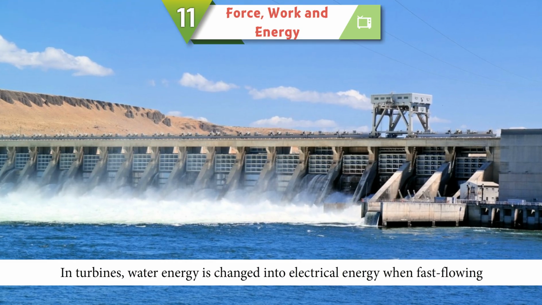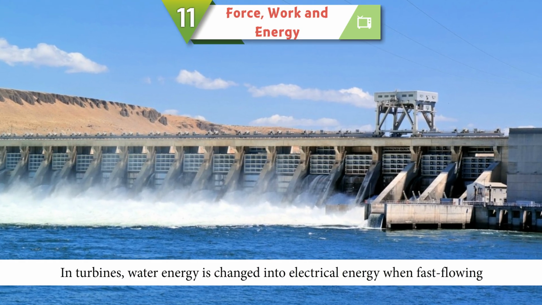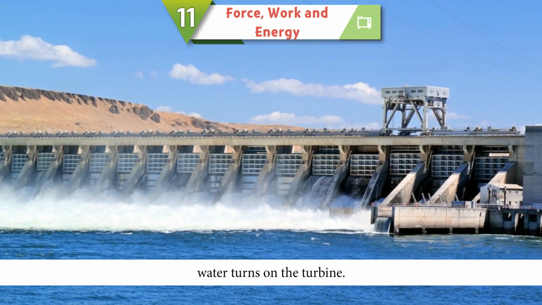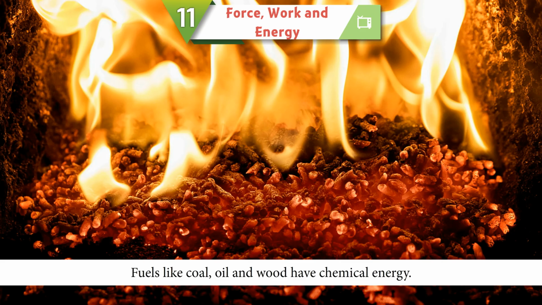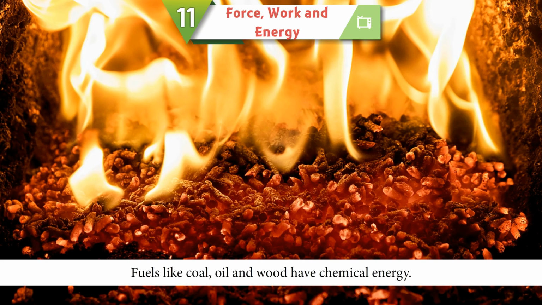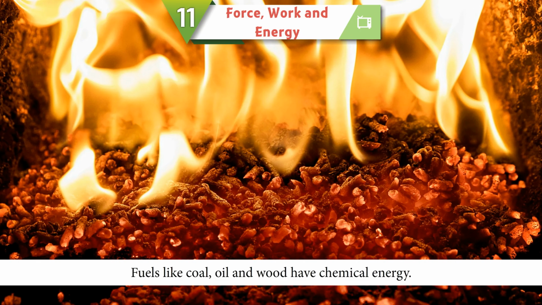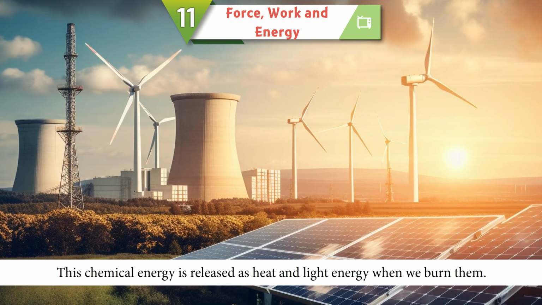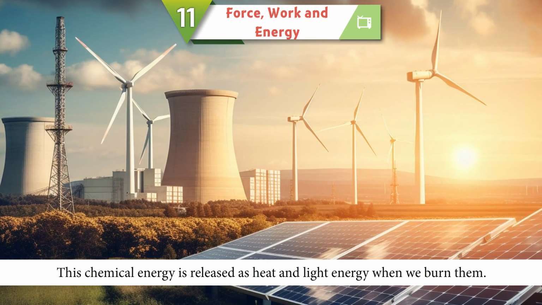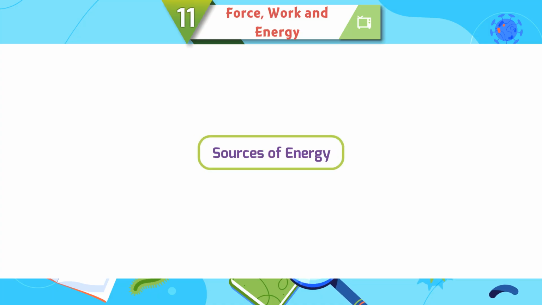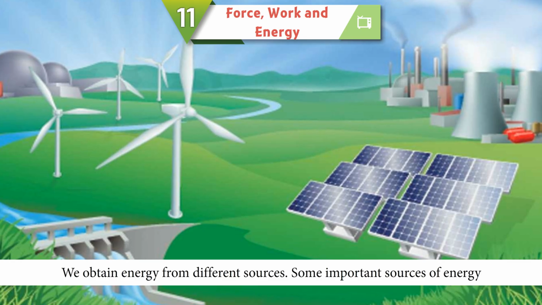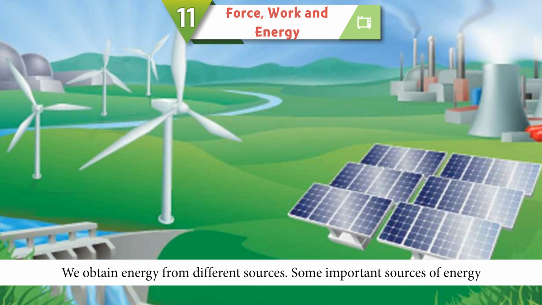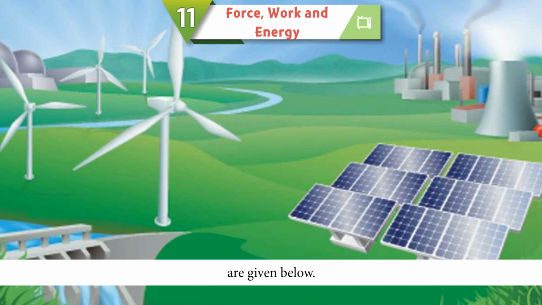In turbines, water energy is changed into electrical energy when fast flowing water turns on the turbine. Fuels like coal, oil, and wood have chemical energy. This chemical energy is released as heat and light energy when we burn them. Sources of energy. We obtain energy from different sources. Some important sources of energy are given below.